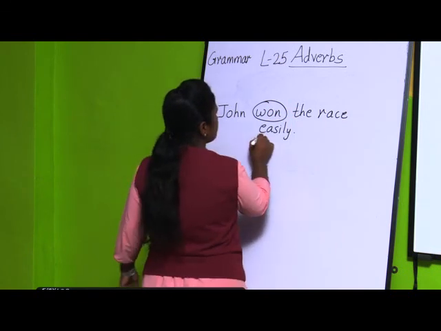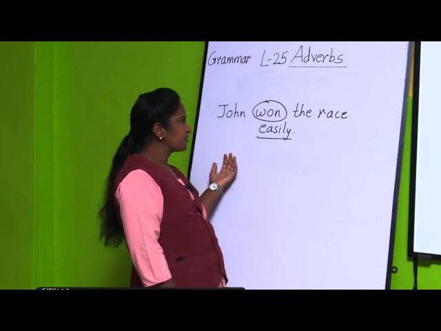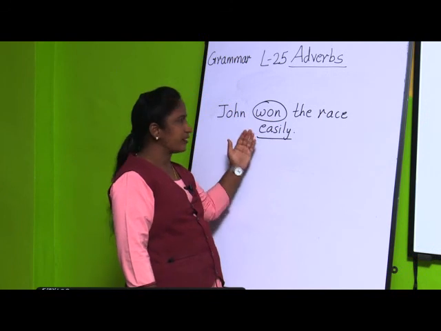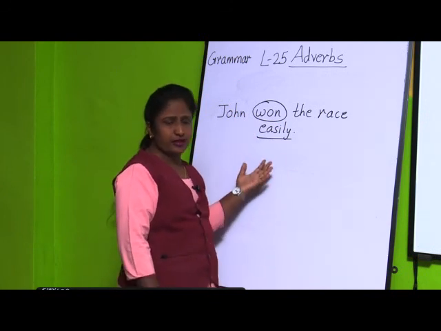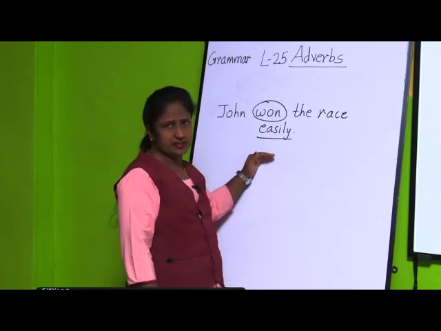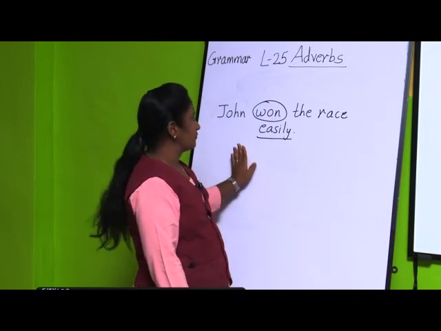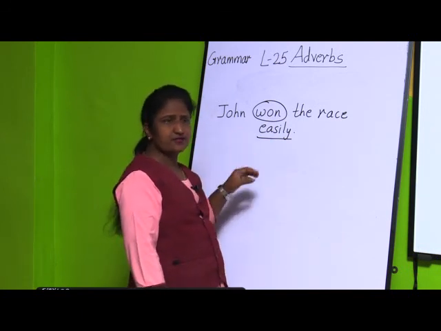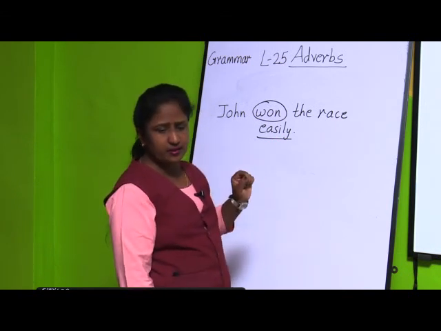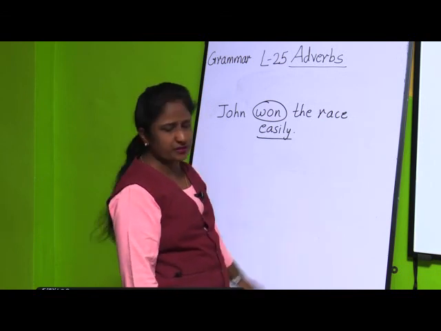Which is the adverb over here? Yes, easily. So, if you ask the question, in what manner did John win the race? John won the race easily. In what manner or how did he win the race? He won the race easily. Okay. So, this was the first example, and here we have to circle the adjectives, verbs or adverbs they tell about, and you are going to underline the adverbs.